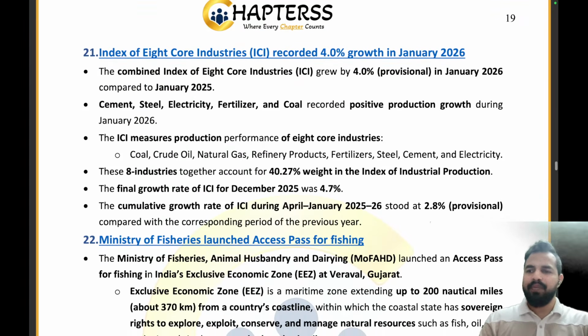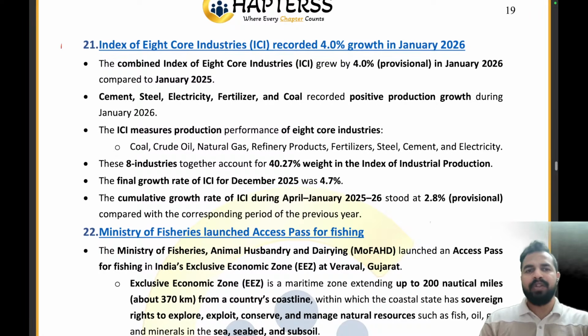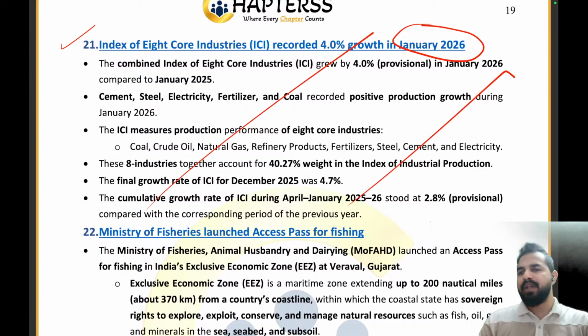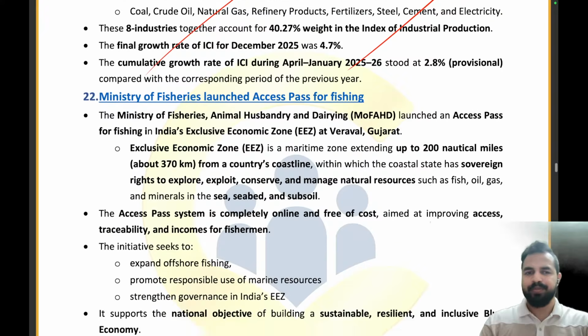My dear future RBI officers, the next article is the index of 8 core industries recorded 4.0 growth in January 2026. The data is of January 2026. That means we are not required to cover this data. This is outdated data. We are only required to cover the latest data from the examination point of view.